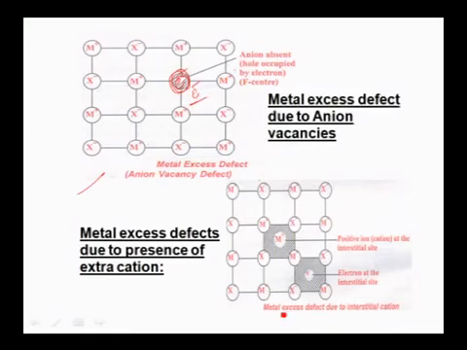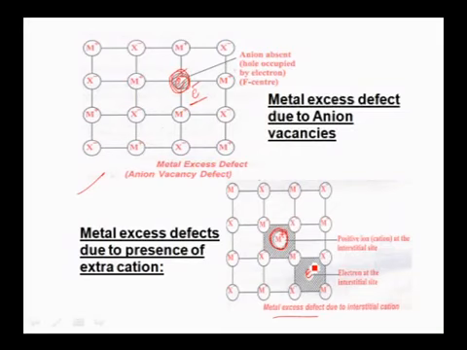And come to this second one. Here if you observe, all the constituent particles are present in their lattice, but an extra cation is occupied in the lattice here. If an extra cation is occupied in the lattice, then electrical neutrality is disturbed. In order to maintain the electrical neutrality, one more particle, that is an electron, occupies an interstitial site. As a result, electrical neutrality is maintained.